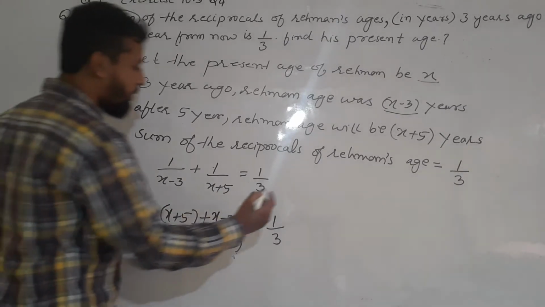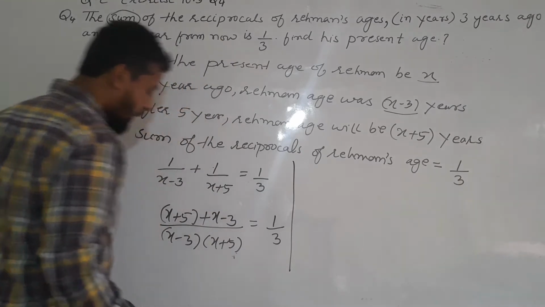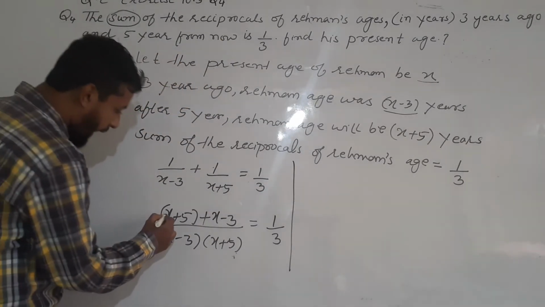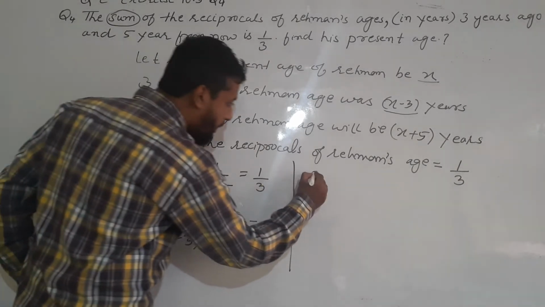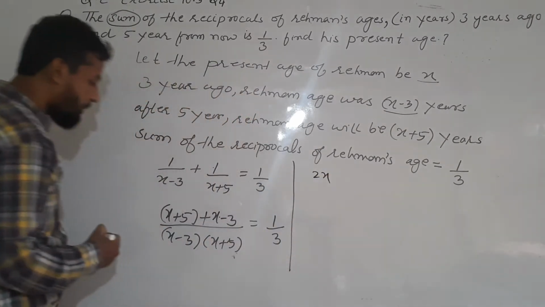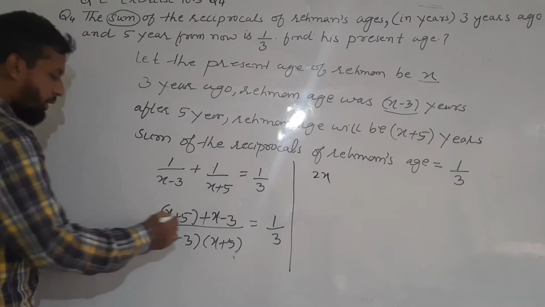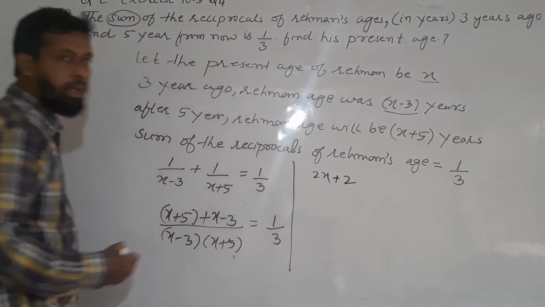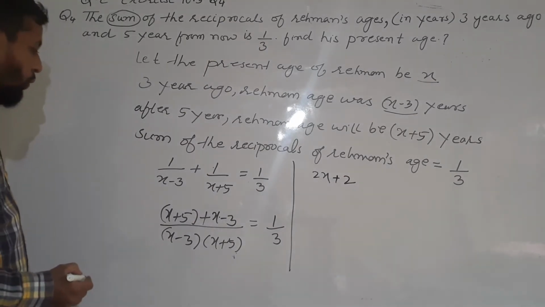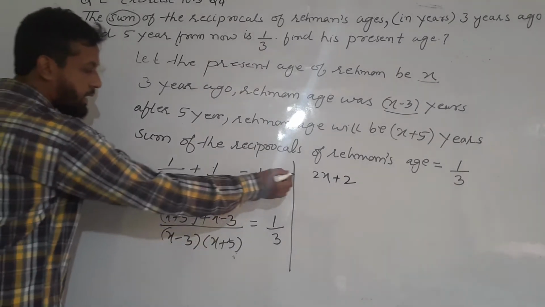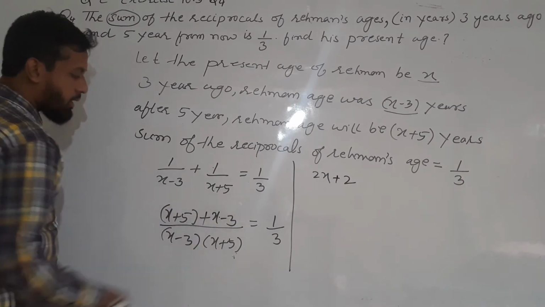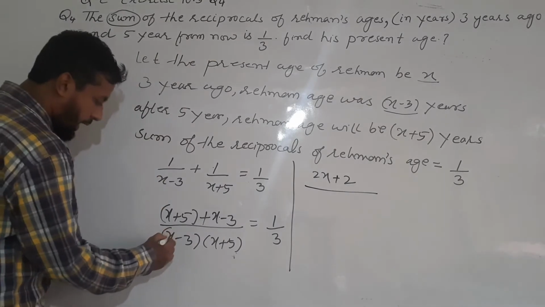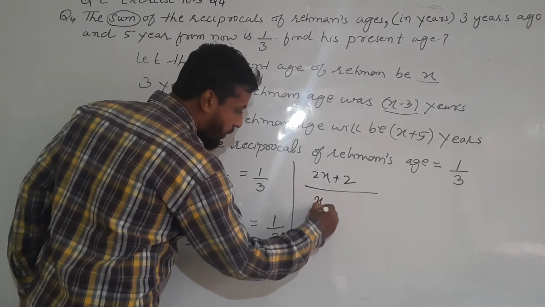Now I will solve it here because this x plus x will be 2x. Then 5 minus 3 will be 2. When you open the brackets, x plus x is 2x. 5 minus 3 is 2. Divided by x into x is x square.